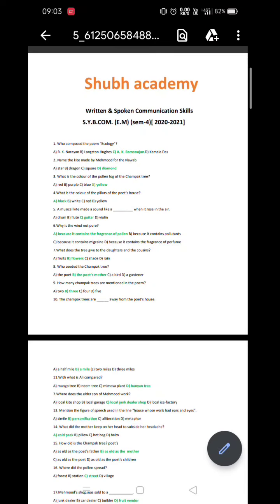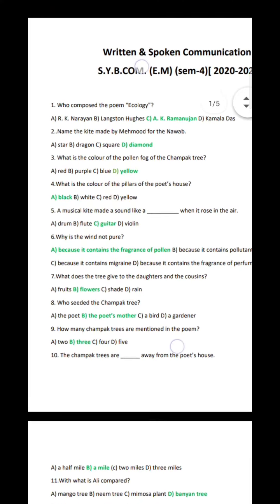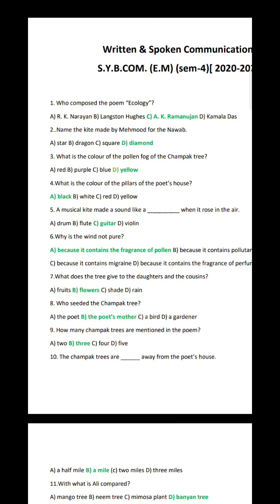Who composed the poem Ecology? Option C. A.K. Ramanujan. Name of the kite made by Mahmud for the Nawab. Option D. Diamond. What is the color of the pollen fog of the champak tree? Option D. Yellow. What is the color of the pillars of the poet house? Option A. Black.